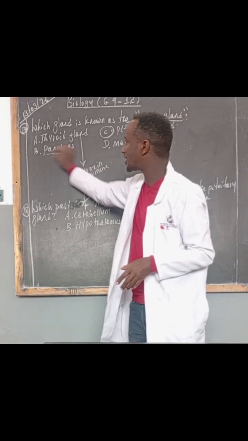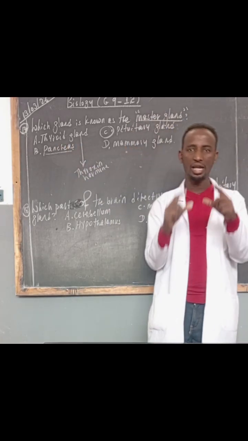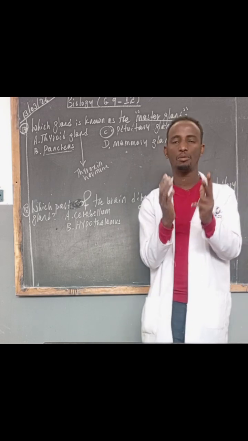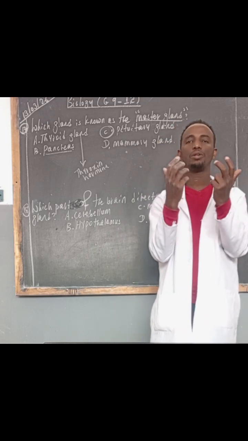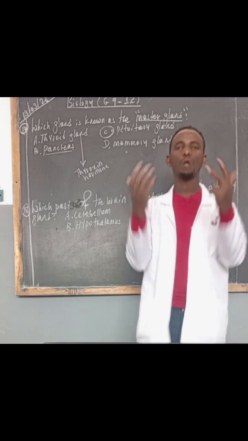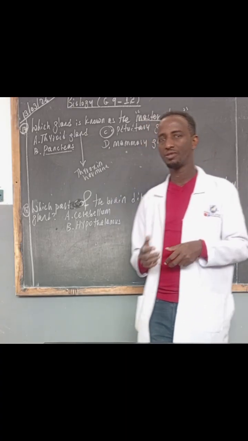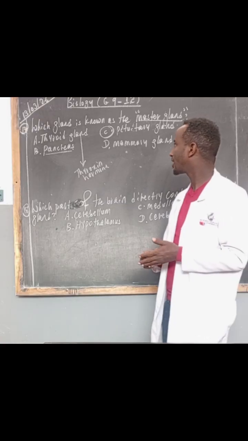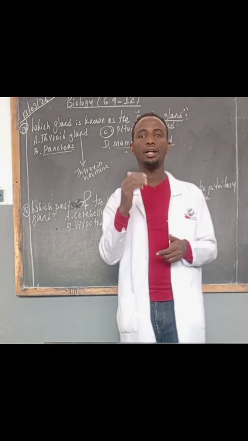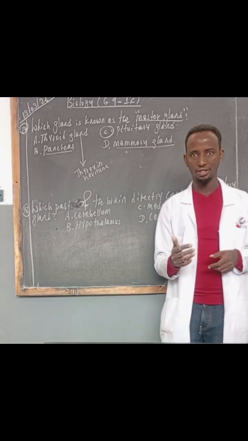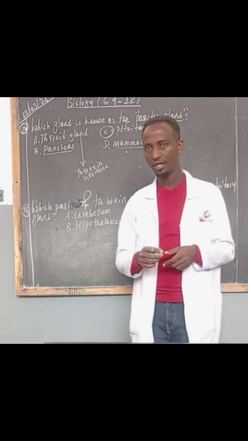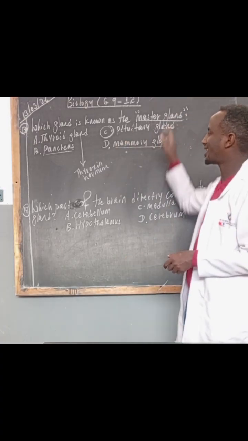How about the pancreas? The pancreas is a leaf-like structure which is located below our stomach. This gland produces insulin and glucagon hormones to regulate the sugar level of our blood. Mammary gland: this is a kind of exocrine gland that produces milk for breastfeeding. So the answer is the pituitary gland.